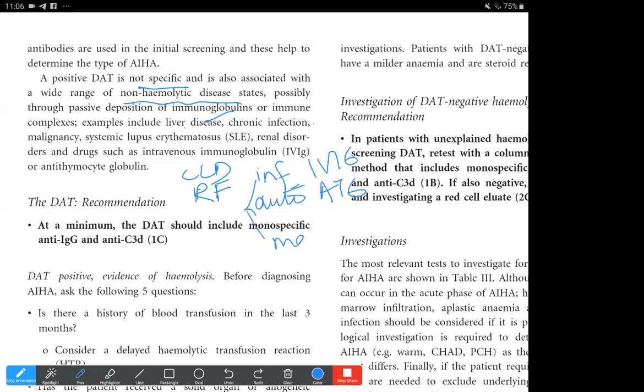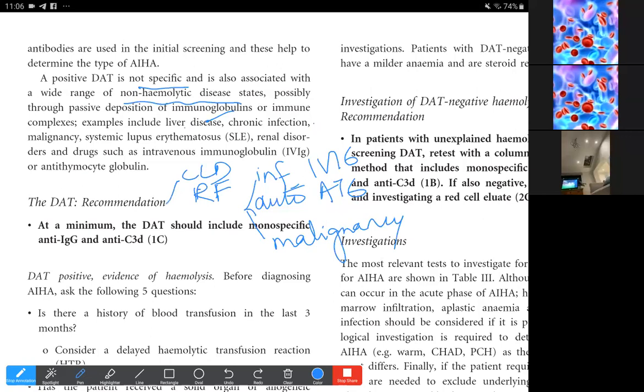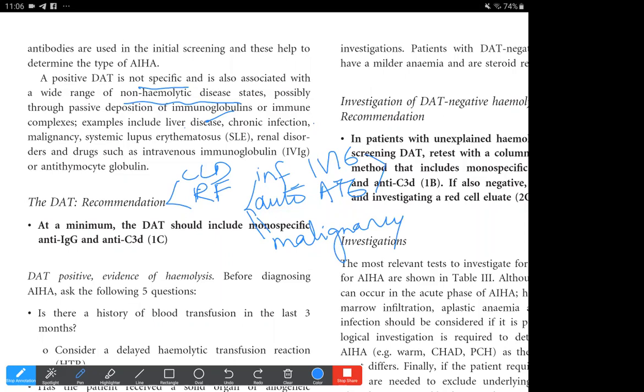So the DAT even can be positive in renal disease, liver disease, infection, autoimmune, and malignancy, and after IVIG and anti-thymocyte globulin administration. So in all these causes, there could be a non-immune hemolysis. So even if it is positive, there could be a lot of false positive results with that as well.